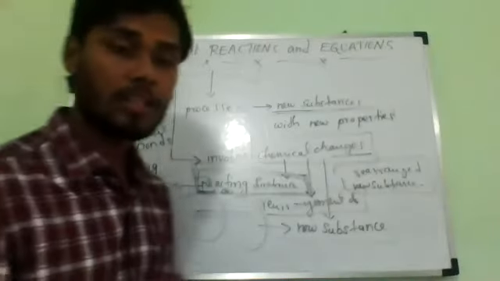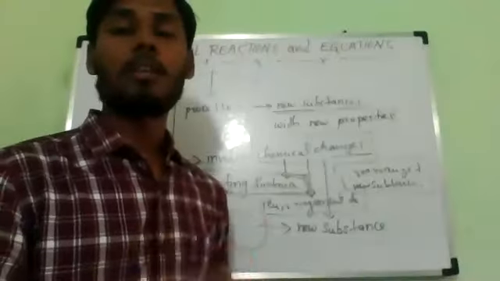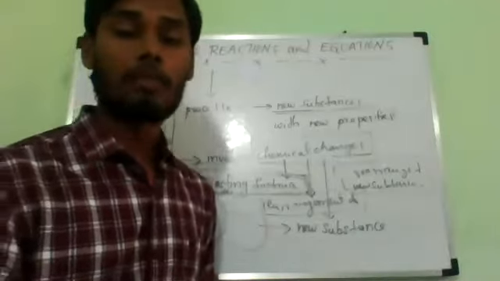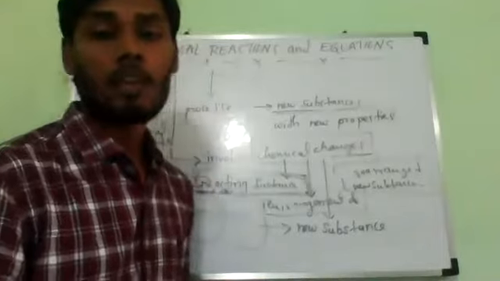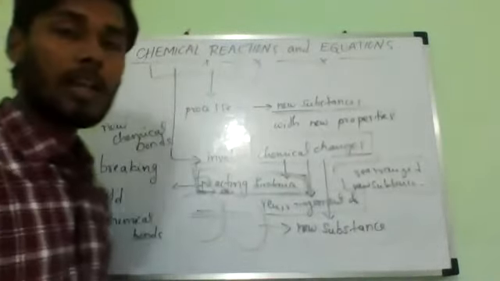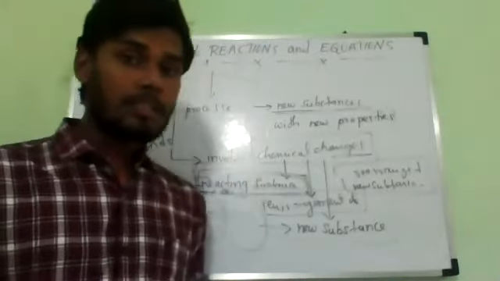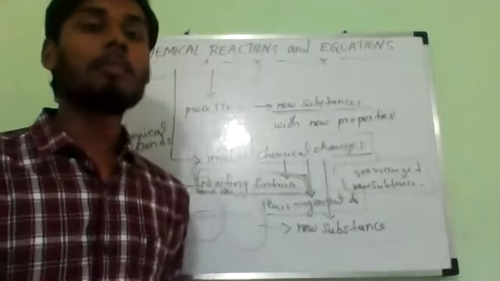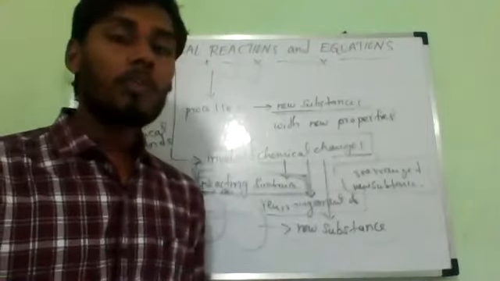How many of you understood what a chemical reaction is? Yes, sir. Now I will say how to note it down. Chemical reactions and equations. First, chemical reaction. If you have any doubt, ask me.